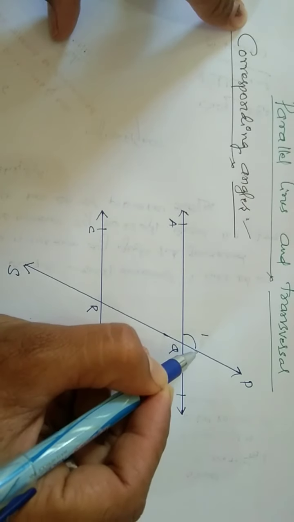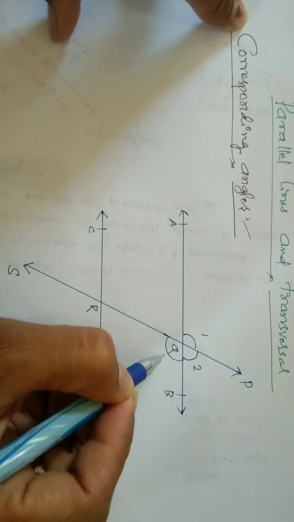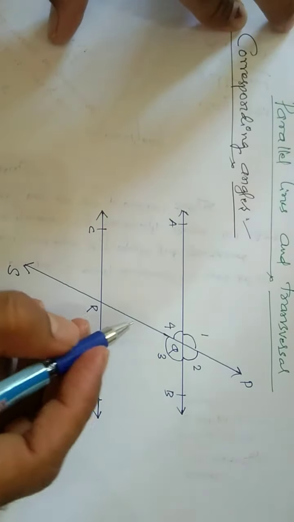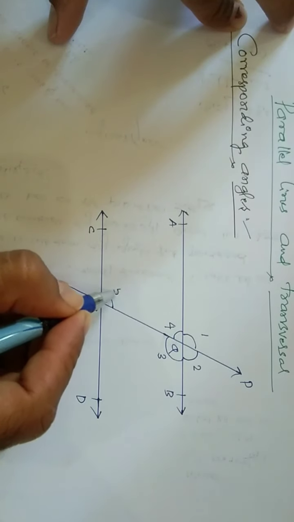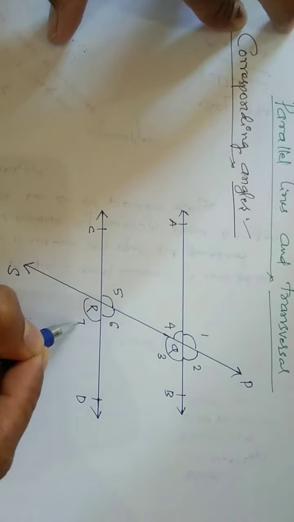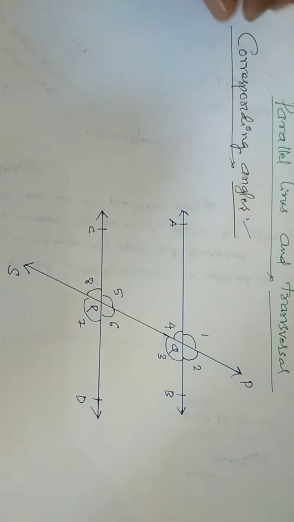This is angle 1 and this is angle 2, this is angle 3 and this is angle 4. Like that, angle 5, angle 6, angle 7 and angle 8. In these eight angles, we should identify which are the corresponding angles.